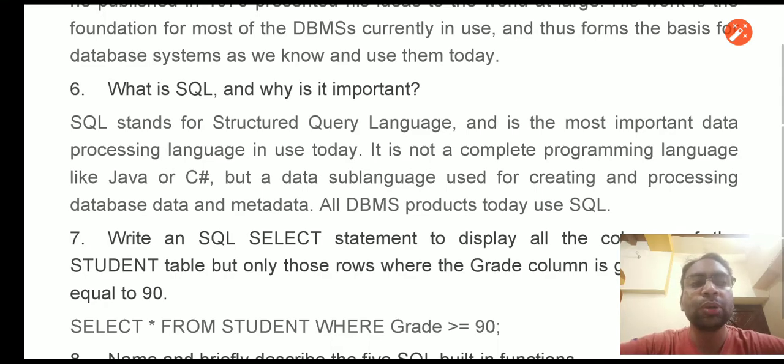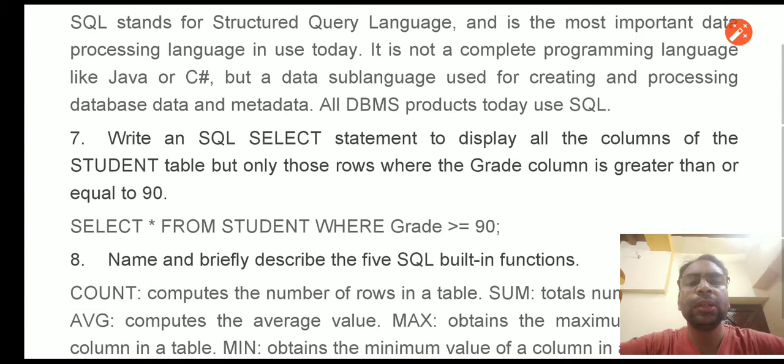We use SQL to create and process databases, data and its metadata. And almost all DBMS products, either Oracle or MySQL or any other database product, especially relational, use SQL, structured query language.